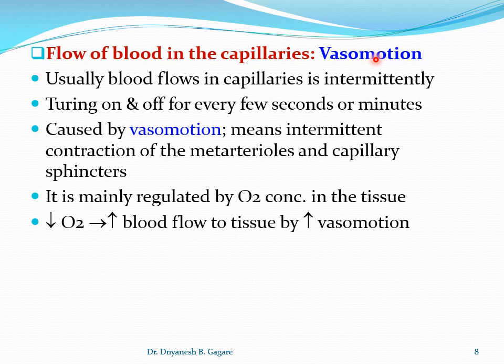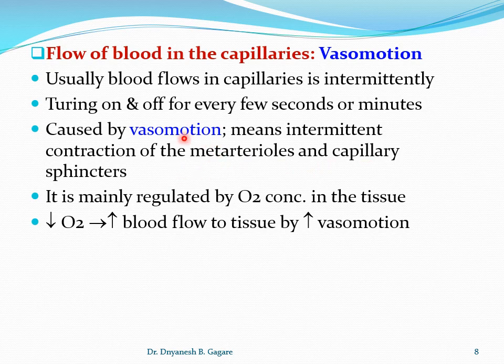Vasomotion means, as I just told, there are the metarterioles and the precapillary sphincters. Vasomotion is the intermittent contraction and relaxation of the metarterioles, and also of the capillary sphincter. So again I will repeat it: there is an intermittent contraction of metarterioles and capillary sphincter.